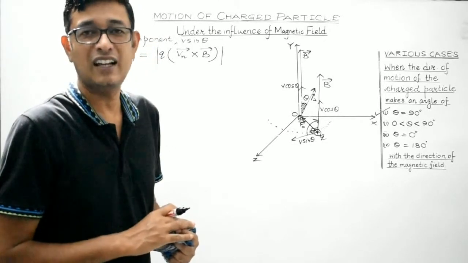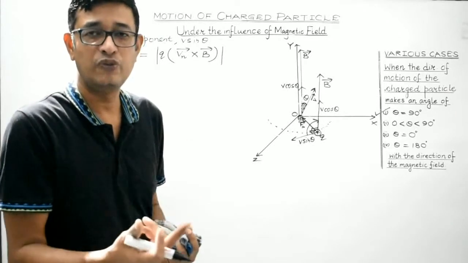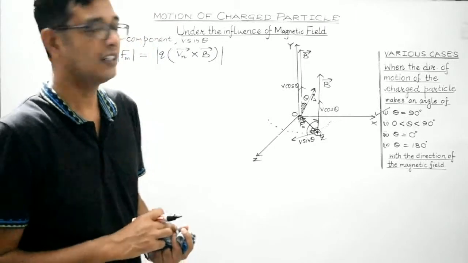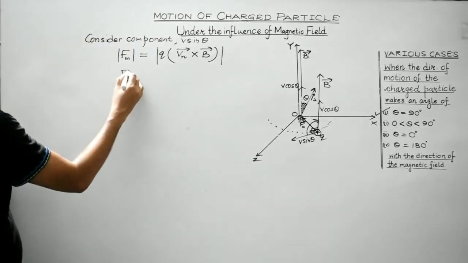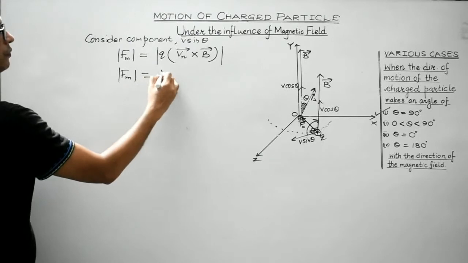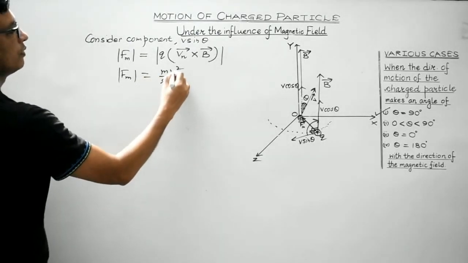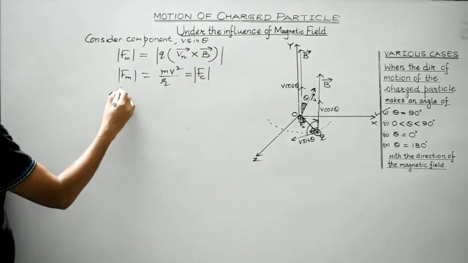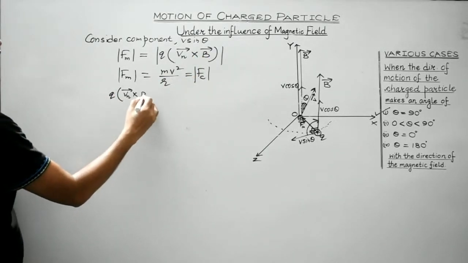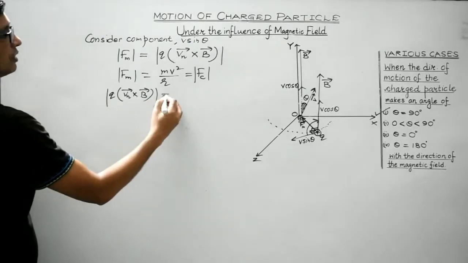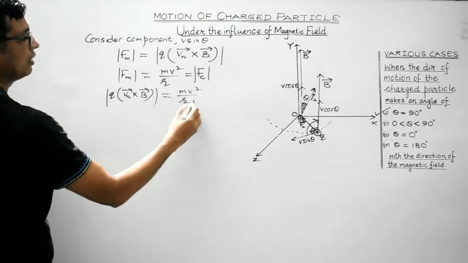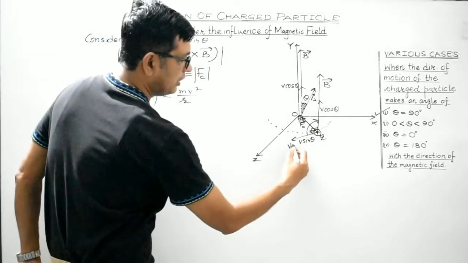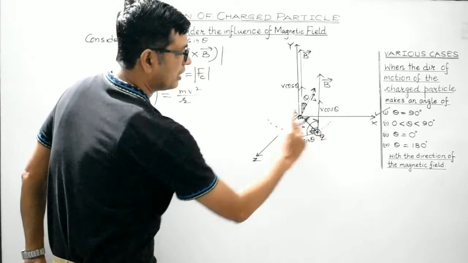What I mean to say is that Fm due to v sin theta will make the charged particle follow a circular path. Therefore, it will provide the necessary centripetal force. So equating, what you get is the magnitude of Q Vn vector cross B vector equal to m V square by r. What is the angle between these two? This is the normal component, this one, this is Vn. What is the angle between Vn and the magnetic field?